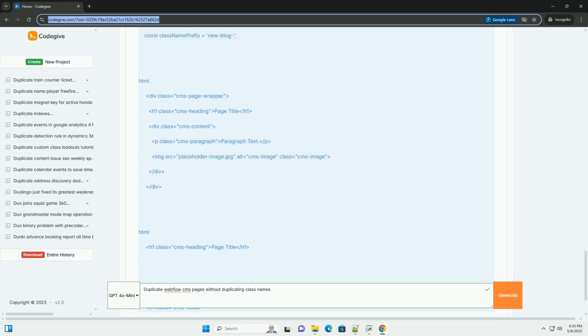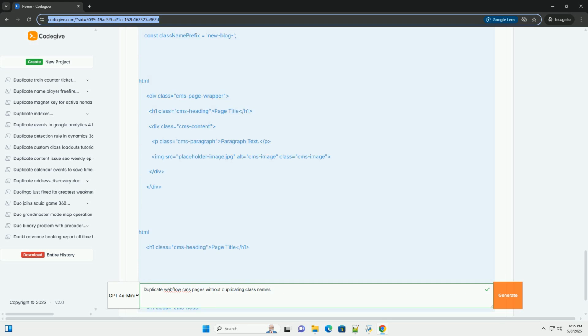The solution involves using custom code, JavaScript, to achieve the following. 1. Identify the target CMS item. Select the specific CMS item you want to duplicate. 2. Clone the HTML structure. Retrieve the HTML structure, the divs, spans, etc., of the CMS item.